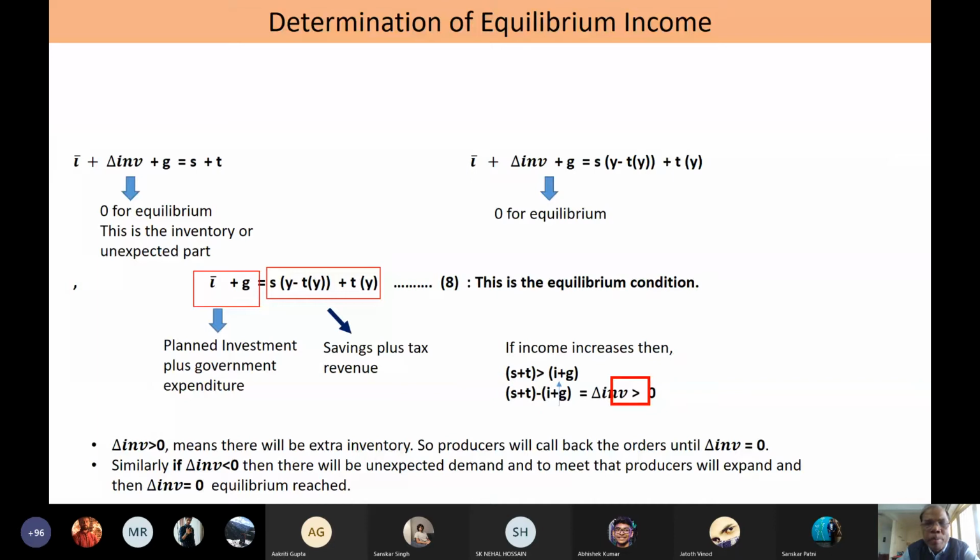Now I am coming to the equilibrium part. As you have observed, I bar, which is planned I, plus del inventory, which is unplanned I or unplanned change in inventory, plus G is equal to S plus T. And this would become an equilibrium income only when del inventory is 0. The unplanned inventory part should be 0 for the economy to convert the identity into an equilibrium.